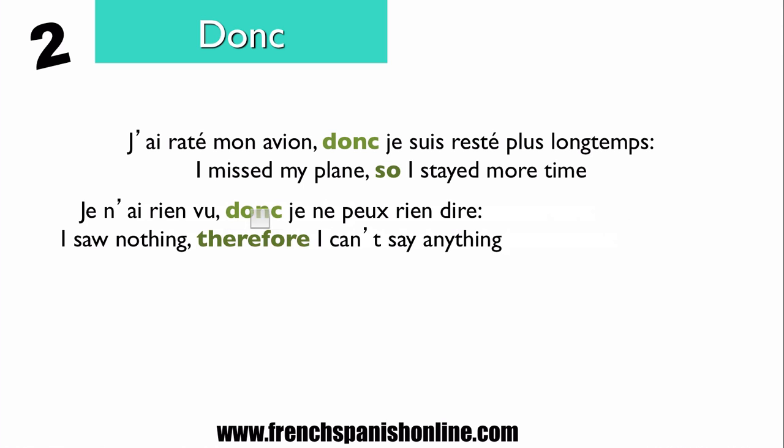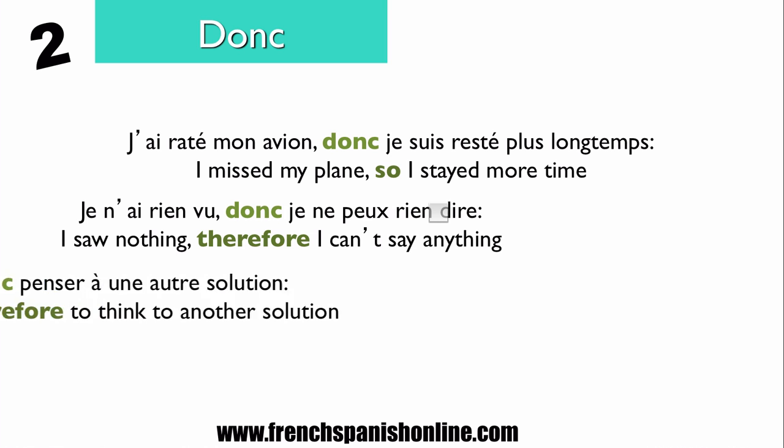Je n'ai rien vu, donc je ne peux rien dire. I saw nothing, therefore I can't say anything. So here again we translate so with the meaning of therefore with donc. Why? Because actually we have the explanation. Why can't I say anything? Because I saw nothing. Okay? So that's a logical conclusion.